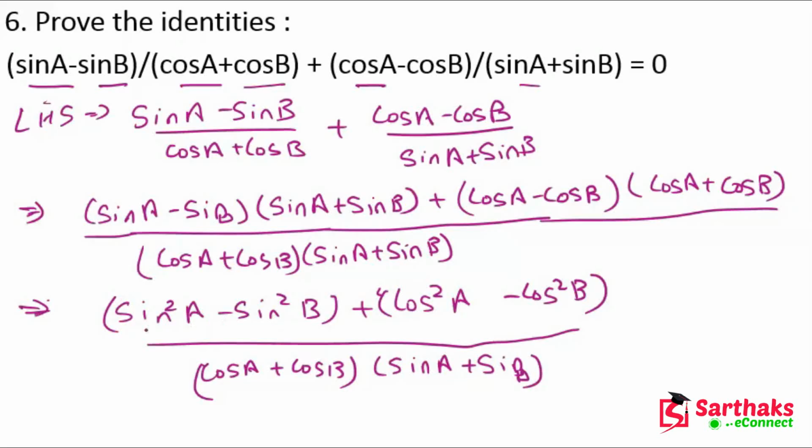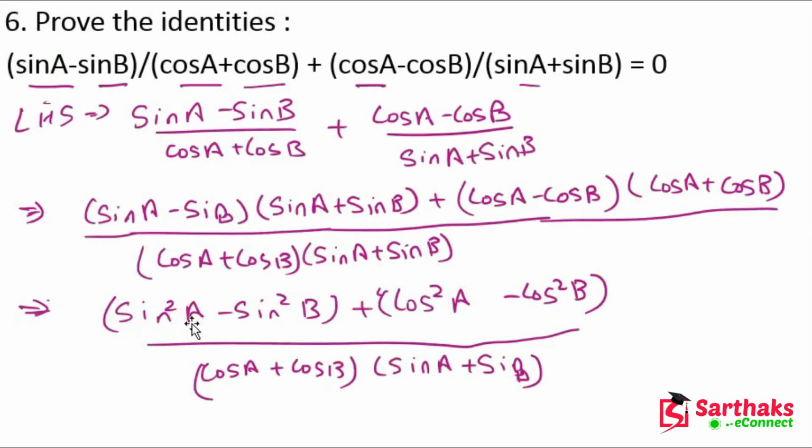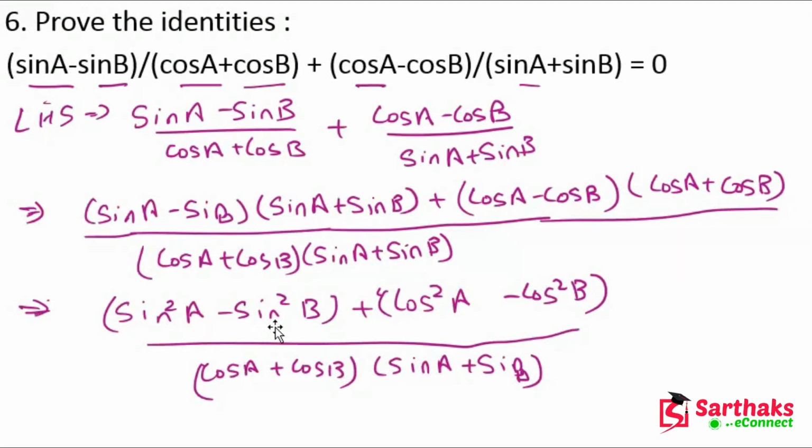If you see, this sin²a plus this cos²a will become positive, so we can rearrange it as sin²a plus cos²a minus sin²b minus cos²b.